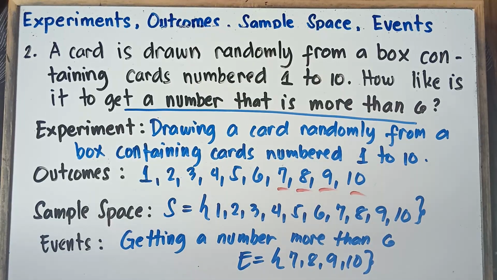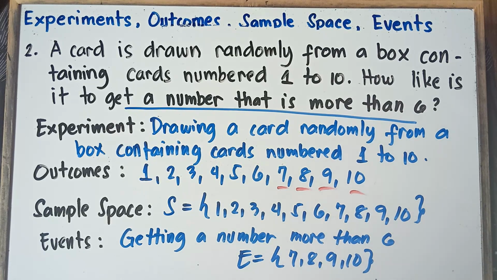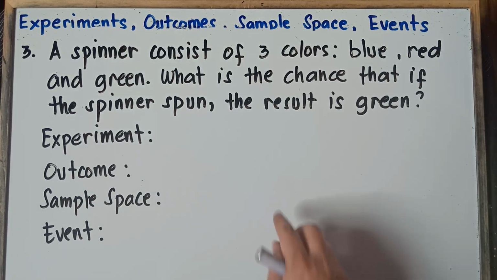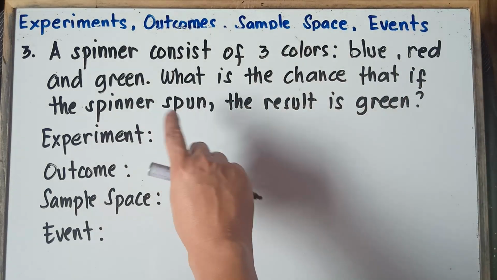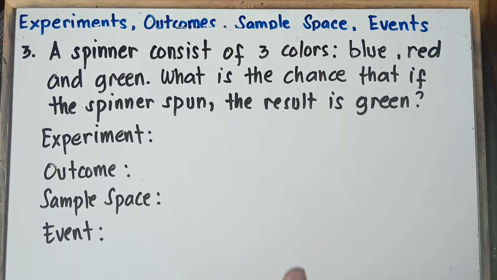That's it, class. All set for example number 2. So let's proceed now to example number 3. Alright, so let's proceed to our third example. A spinner consists of 3 colors. There will be blue, red, and green. What is the chance that if the spinner is spun, the result is green?